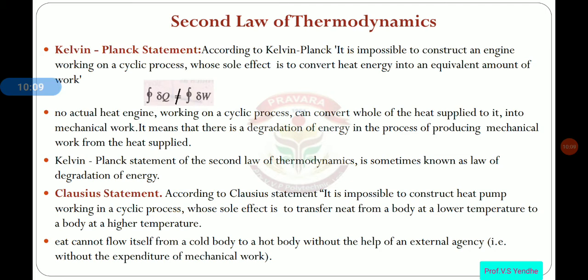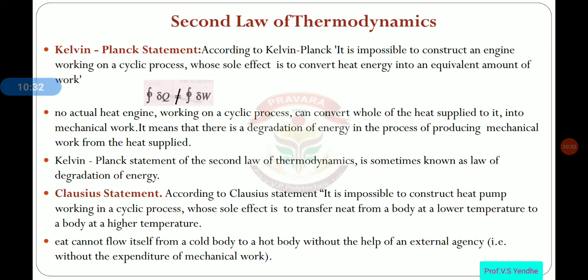We cannot produce such a type of engine that would convert the total heat energy supplied into an equal amount of work. That means the cyclic integral of dq is not equal to the cyclic integral of dw.